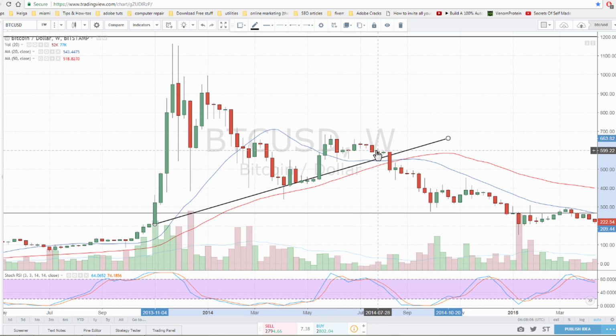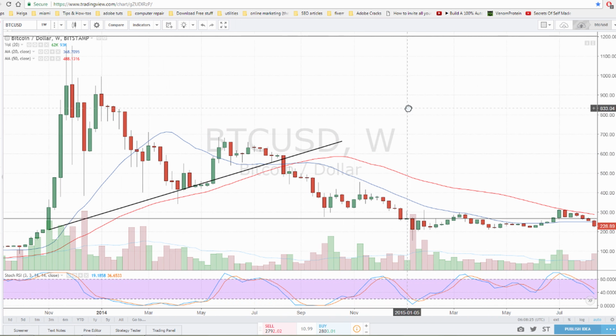Then we have another pullback, but don't worry. The price bounces on this line, goes up for 1 week. No worries. Next week, the price is fighting on this line. But what happens when the price can't hold on to this line anymore? Boom, we have another huge sell-off. And every time an uptrending support line is broken, we have a huge sell-off.